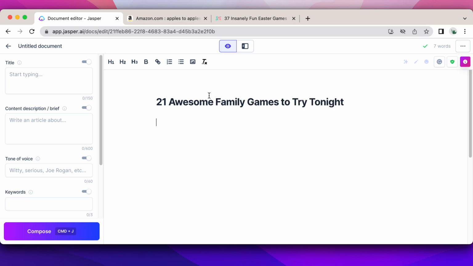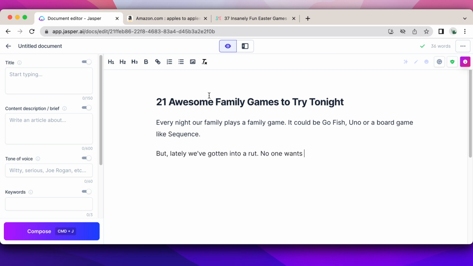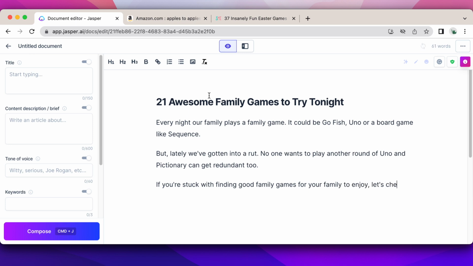And then I would sit and craft something as an introduction. So I'll do that real quick. All right, so something simple like this. Of course, it's off the cuff, so it's not my best writing, but it's something that I can get started with for Jasper. Now, of course, Jasper can write the intro.